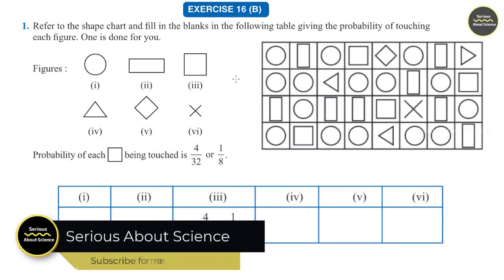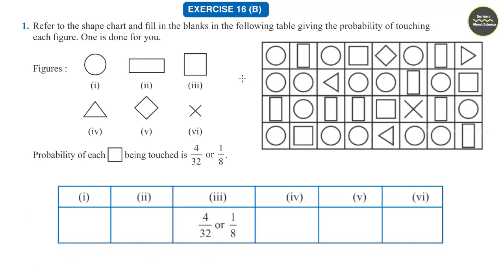Exercise 16b. Section 1. Refer to the shape chart and fill in the blanks in the following table, giving the probability of touching each figure. 1 is done for you. Here 6 figures are given and we need to find the probability of touching each of the figures. The third question is already worked out here.